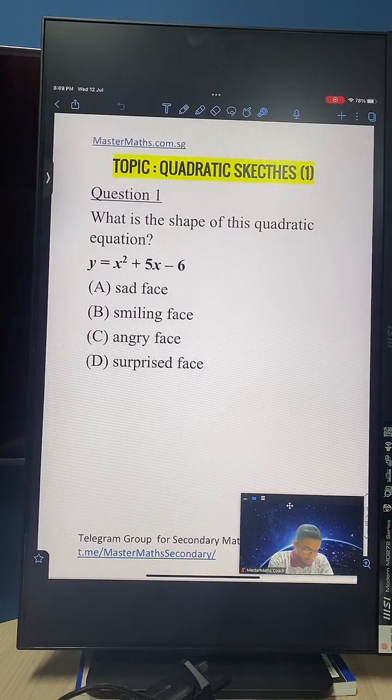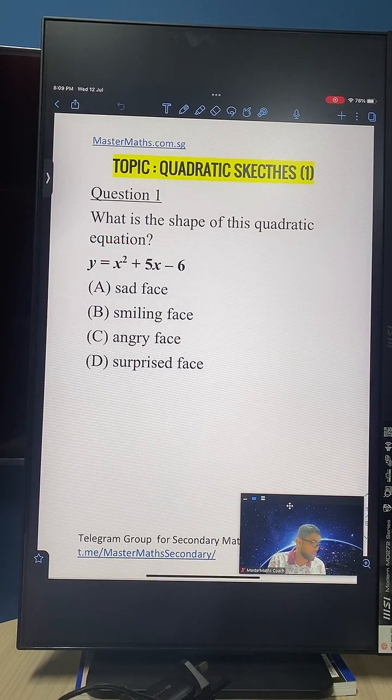Come guys. So what is the shape of this quadratic equation? Now, to know the shape of a quadratic equation, all you need to do is this, guys. You need to study the coefficient of x squared.